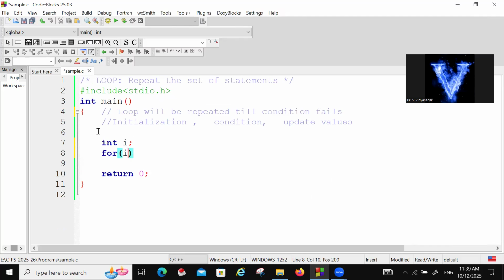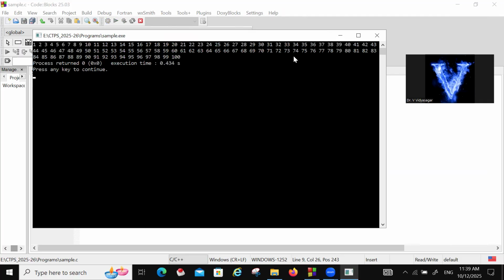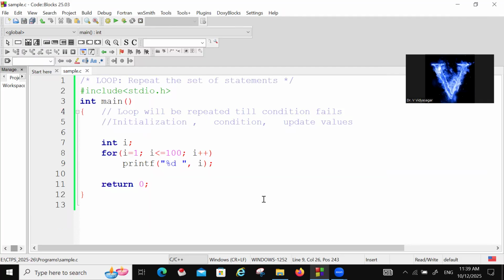I is equal to 1, I less than or equal to 100, I plus plus. So see here, it is also same thing. All 100 values will be printed. 1, 2, 3, 4, 5, up to 100. So here also same process.